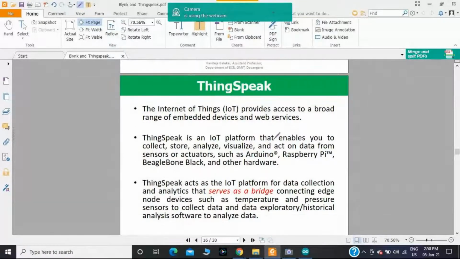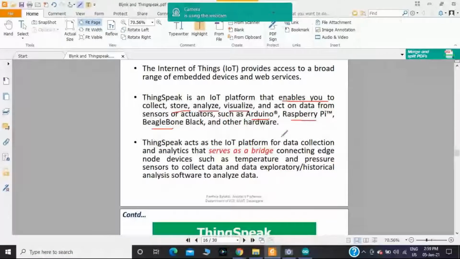ThingSpeak is an IoT platform that enables you to collect, store, analyze, visualize, and act on data from the sensors, or it may be the actuator, using microcontrollers such as Arduino, Raspberry Pi, BeagleBone Black. ThingSpeak acts as an IoT platform for data collection and analytics that serves as a bridge connecting edge node devices such as the temperature and humidity, or you can use the ultrasonic sensor also.